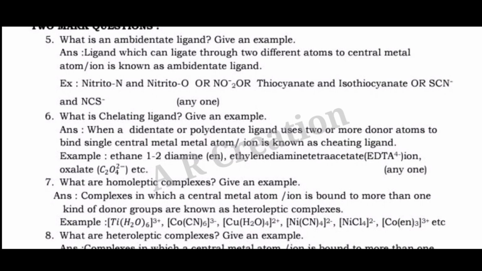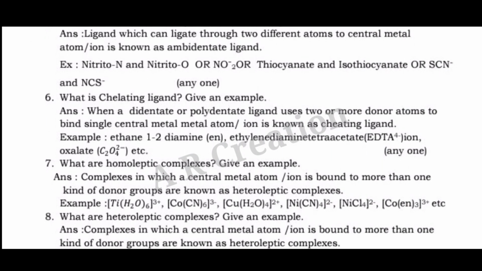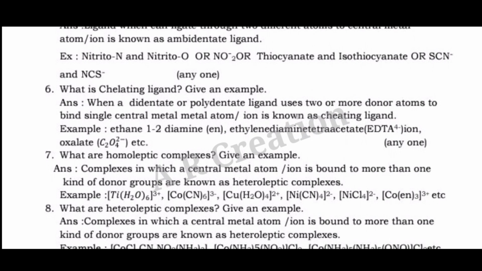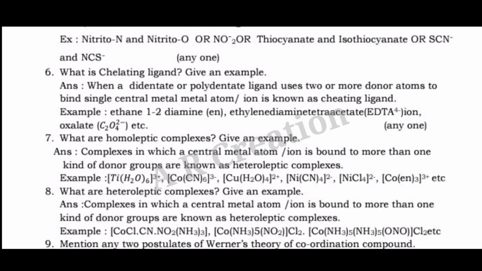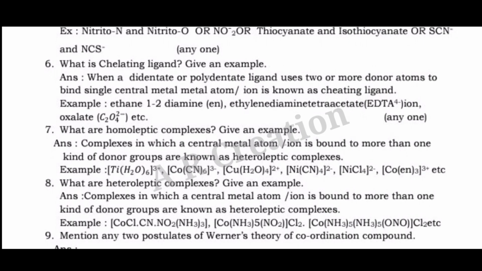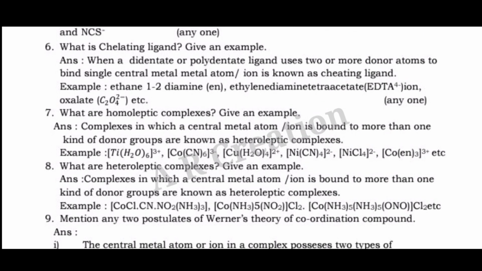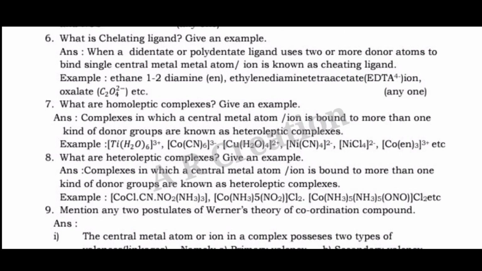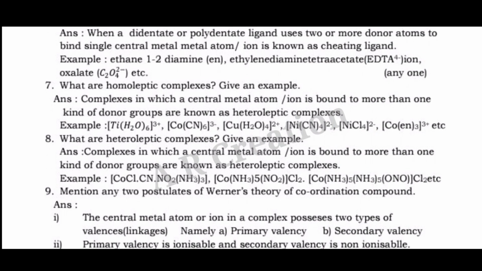Question 7. What are homoleptic complexes? Give an example. Answer. Complexes in which a central metal atom or ion is bound to only one kind of donor groups are known as homoleptic complexes. Example. [Co(NH3)6]3+, [Co(H2O)4]2+, [Ni(CN)4]2-, nickel tetracarbonyl, etc.